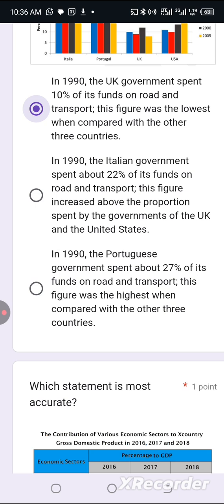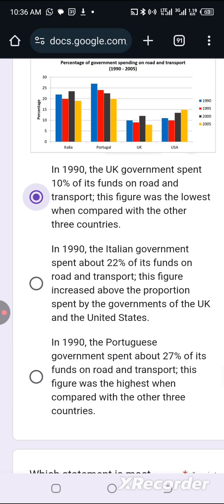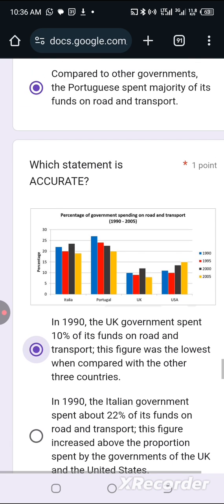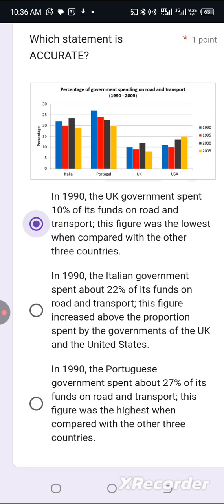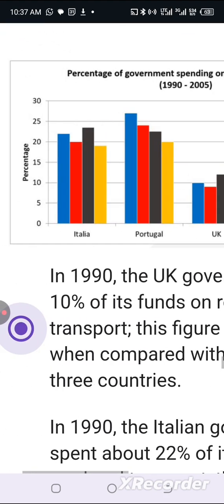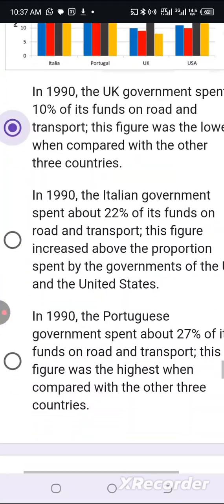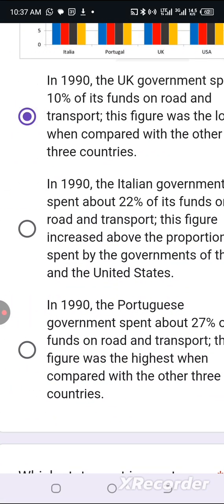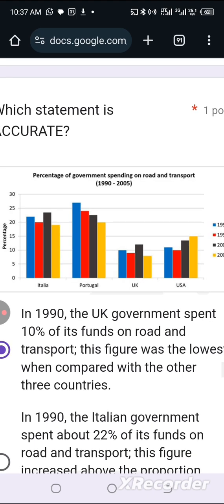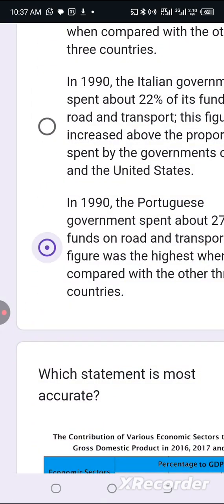Option C, in 1990, the Portuguese government spent about 27% of its funds on road and transport. Okay, this figure was the highest when compared with the other 3 countries. We are looking for the one that is accurate. Yes, that's color blue. It's 27%. This figure was the highest compared with the other 3 countries. Wow. Yeah, this one is correct.